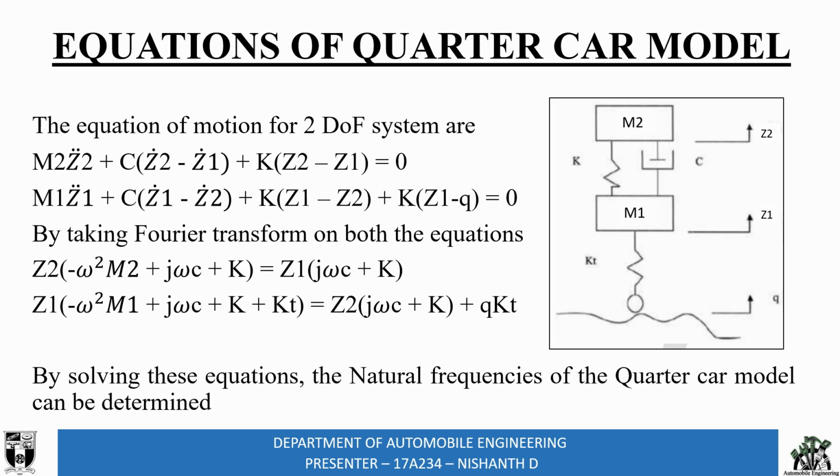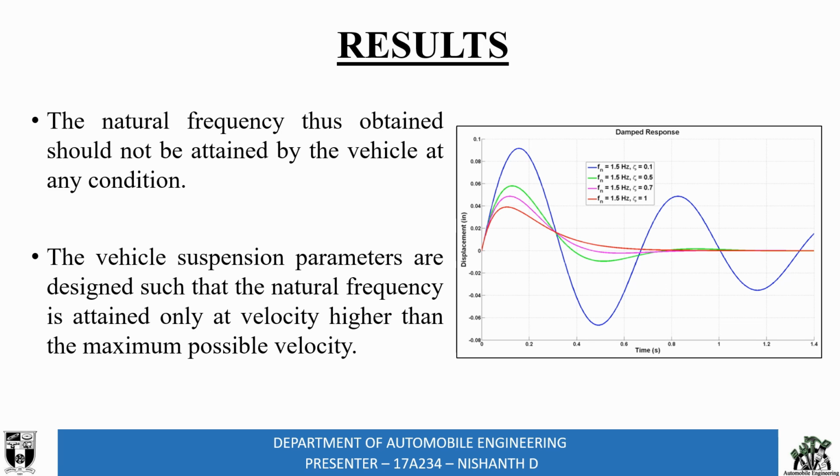By determining this natural frequency, we can make the vibration to not attain the natural frequency of the system. The natural frequency thus attained should not be attained by the vehicle at any condition, and the vehicle suspension parameters are designed such that the natural frequency is attained only at a velocity higher than the maximum possible velocity of the vehicle.